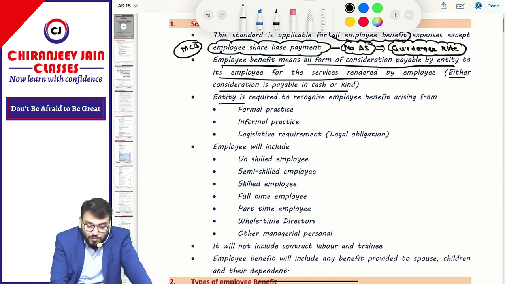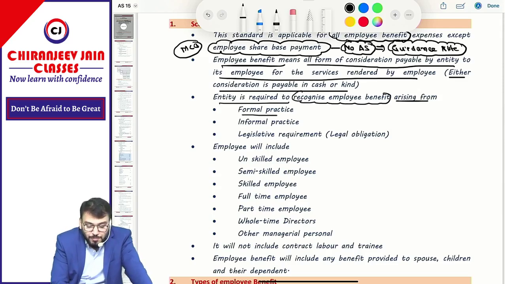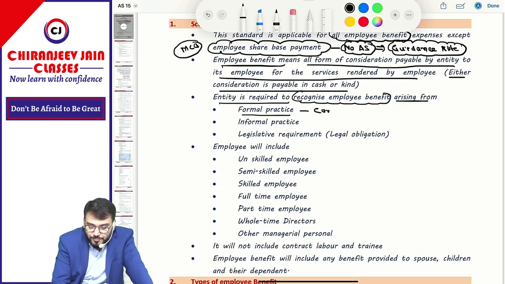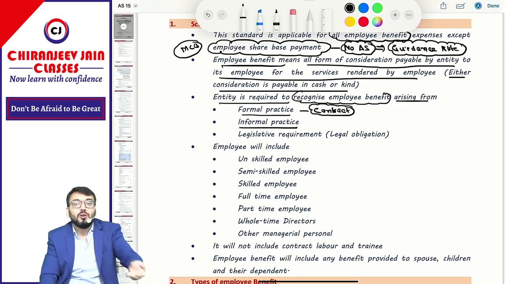So the entity is required to recognize all types of employee benefit arising from formal practice. Formal practice means which arises due to contract with the employee. Informal practice means sometimes we pay without any contract.